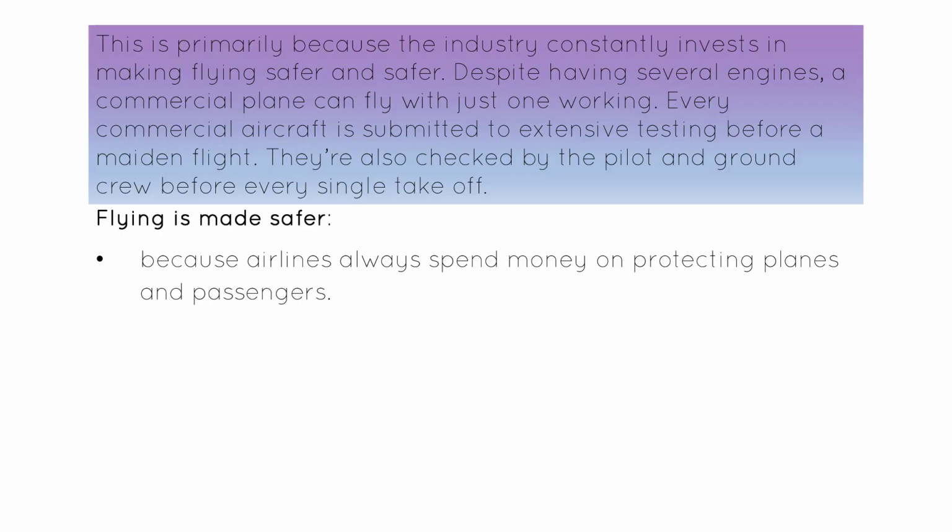So then I move back up to the top to the purple box, and it says, despite having several engines, a commercial plane, so that's a plane that flies for business rather than a private plane. So your Ryanairs, your EasyJets, your British Airways, they're all commercial planes, can fly with just one working. So this is the point about the engines. If you've ever been at the airport, you'll know there's usually an engine under each wing, and some even have one on the tail. Some have 2 or 3 on each wing, depending on the size of the plane.